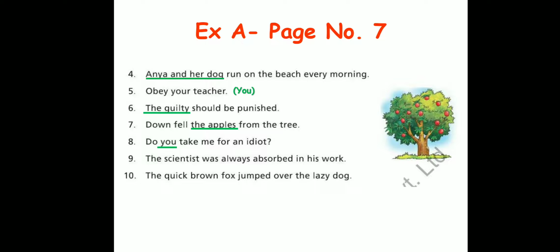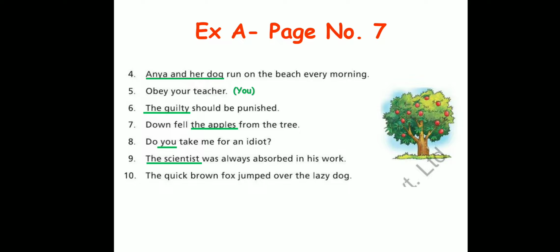We are talking about a very easy sentence. We're talking about the scientist, so the scientist is the subject. What are we saying about the scientist? That he was always absorbed in his work. So that is the predicate. Again, just go back to the rule I taught you. The predicate starts with a helping verb or a main verb. Over here, the predicate starts with the helping verb was.